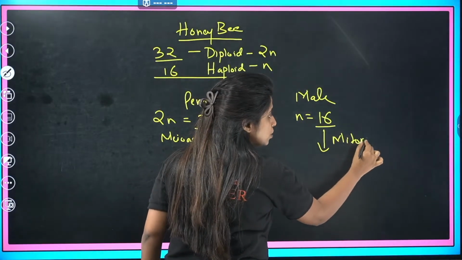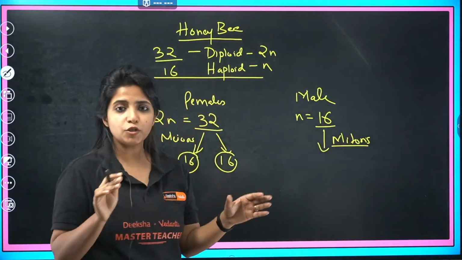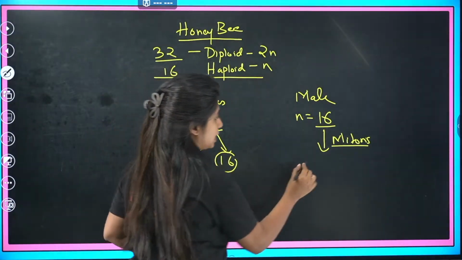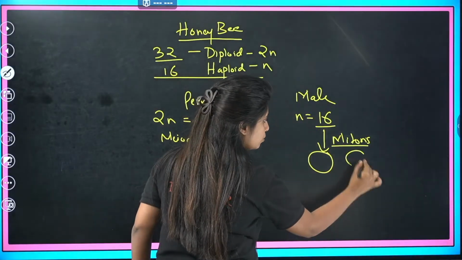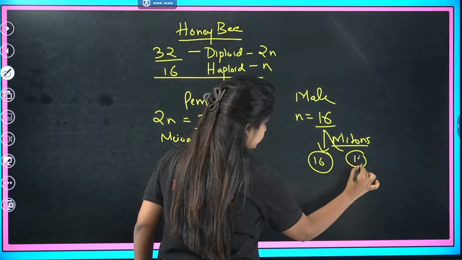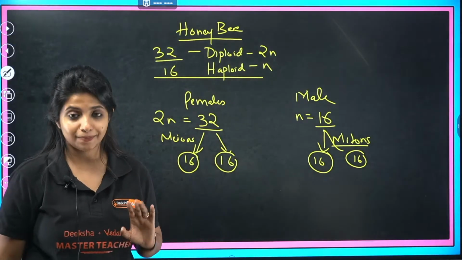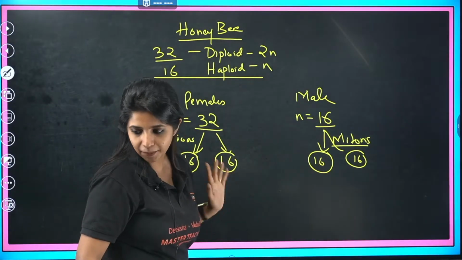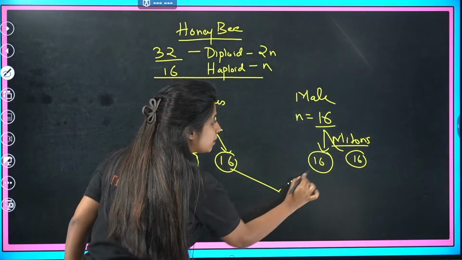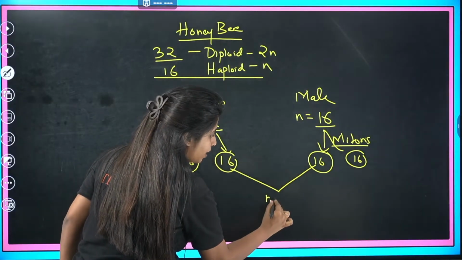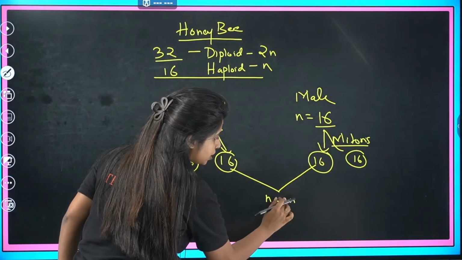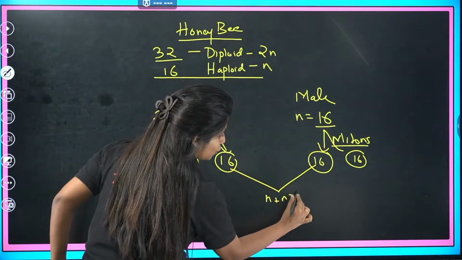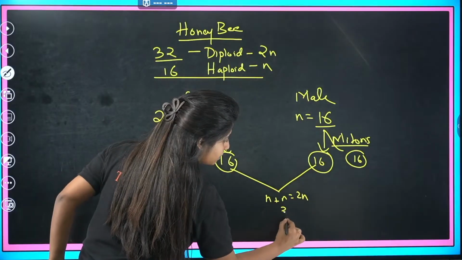Why? Because we cannot reduce it more. Mitosis means the cell divides and the number of chromosomes remains the same. So here the cell divided, suppose you got 2 cells, but the number of chromosomes is 16. Now listen to me. This is an egg, this is a sperm, the female and the male gamete. When both of them come together, 16 plus 16, or n plus n, it becomes 2n. That means 16 plus 16 becomes 32.